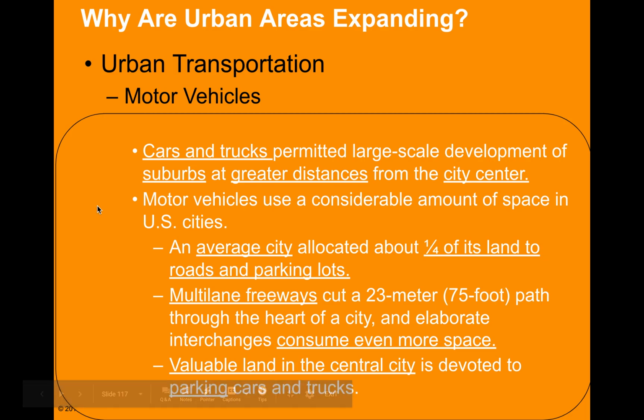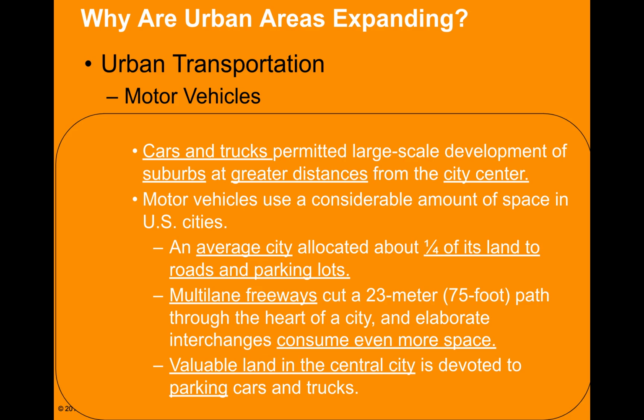All right, so urban transportation, cars and trucks, really create the expansion of the central city and further distance of suburban growth. How does this happen? Well, for one, let's take a look at the impact on our landscape. We have, as I already mentioned, some of the largest urban areas in the world, very spread out.